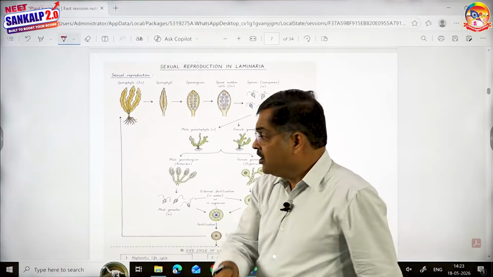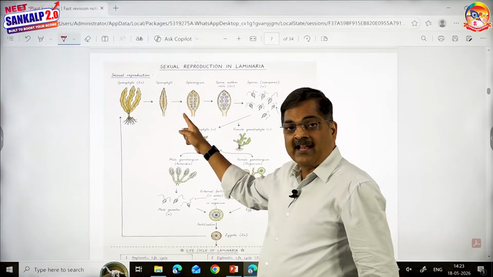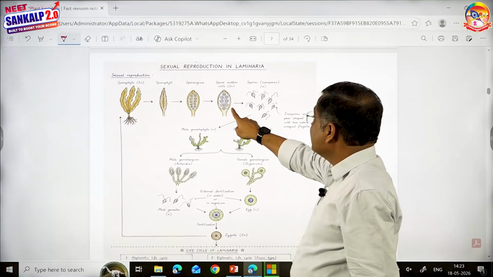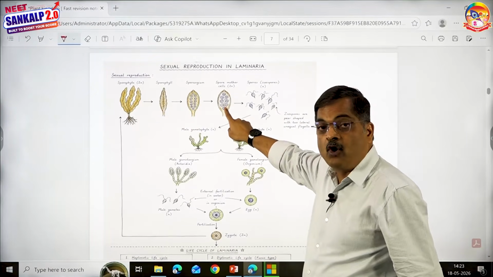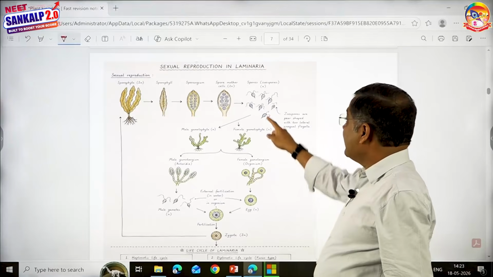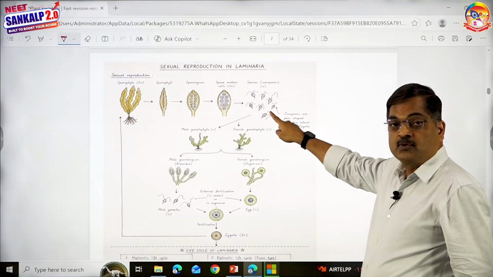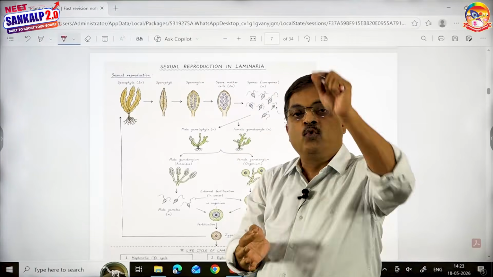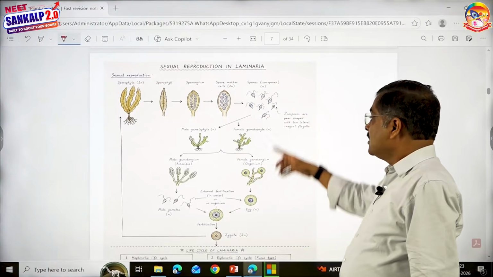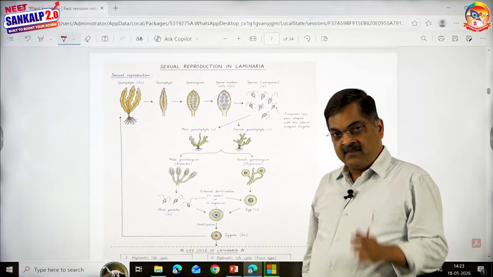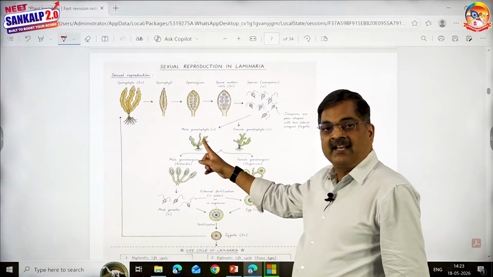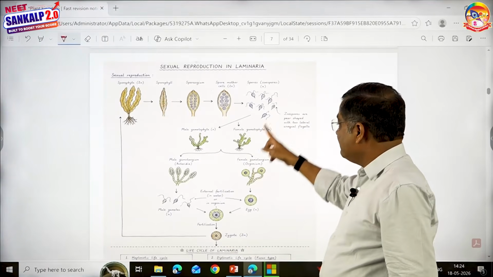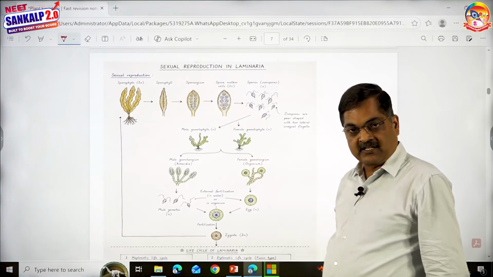On the frond, you see many bags, sporangium. Inside that, you see cells, spore mother cells. Reduction division gives rise to spores. You know that these spores are pear-shaped with two unequal flagella. On germination, some of them will develop into male gametophyte, some into female gametophyte.